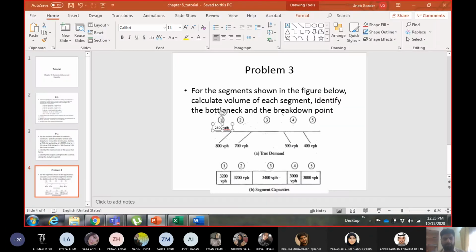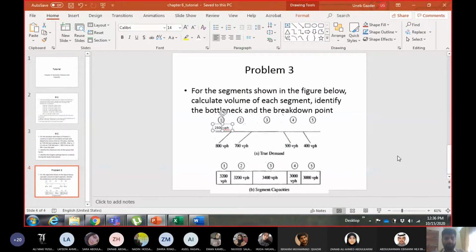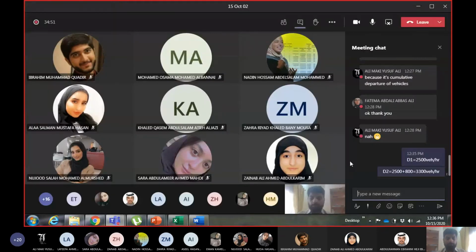Then demand for segment 2: 2500 plus 800 coming from the first ramp. So demand for segment 2, 2500 plus 800 equals 3300 vehicles per hour. Okay, demand for segment 3: 3300 from segment 2 plus 700 from this ramp. So demand for segment 3, 3300 plus 700 gives 4000 vehicles per hour.